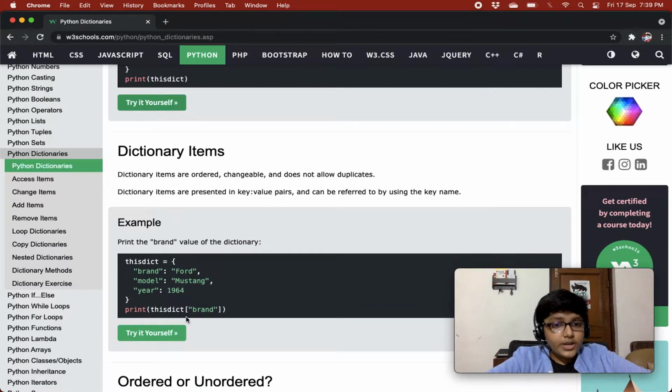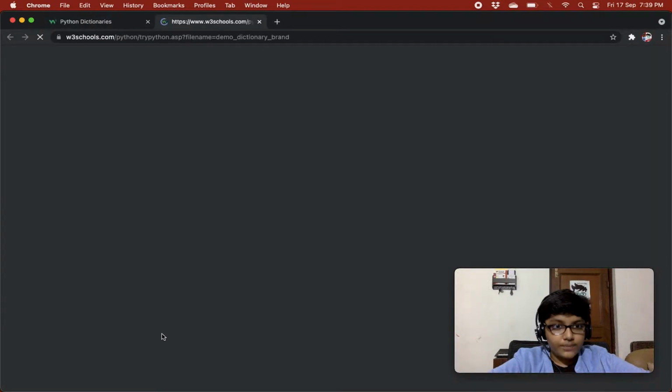Okay, so dictionary items are presented in key value pairs and can be referred to by using the key name. So if you want the value of an item, you can refer to its key name and you will get its value. So print the brand value of the dictionary.